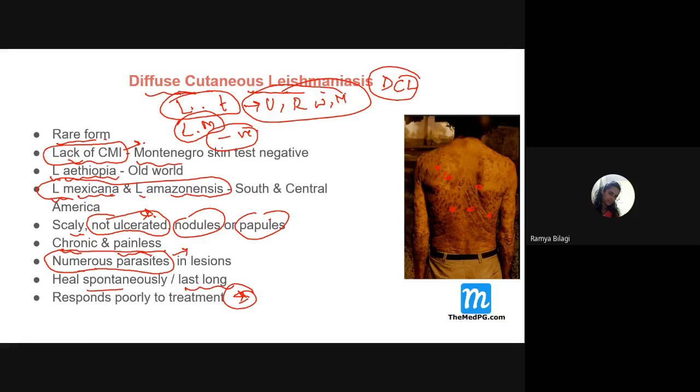Students, then how do you differentiate this diffuse cutaneous leishmaniasis from PKDL, that is post-kala-azar dermal leishmaniasis? How do you differentiate between these two?